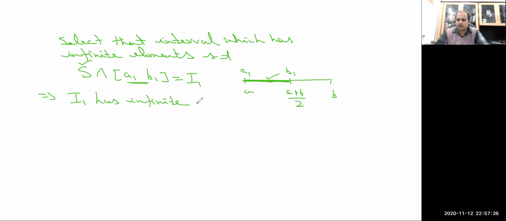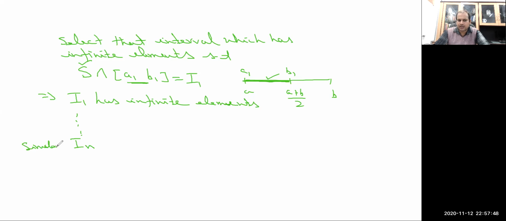Since I1 has infinite elements, as per our construction, similarly one can again divide I1 into two equal halves and construct I2. In that way one can construct In.